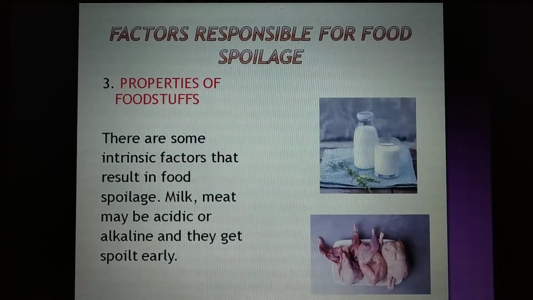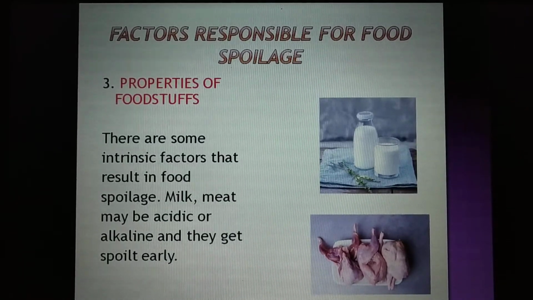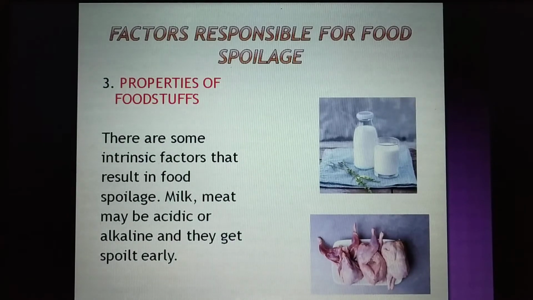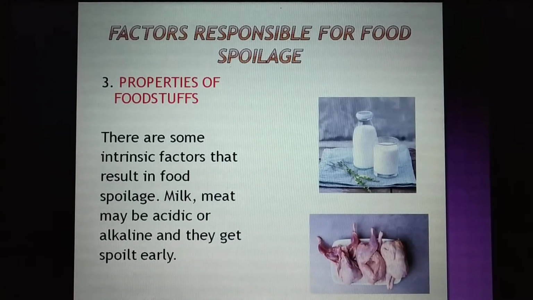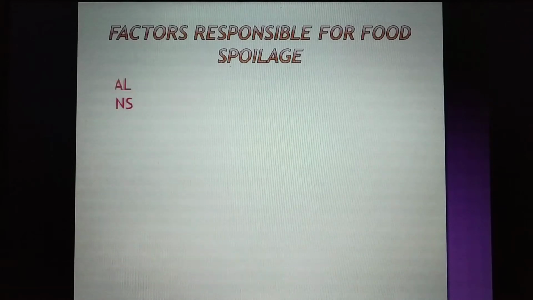There are some intrinsic factors that result in food spoilage. Milk and meat may be acidic or alkaline and they get spoiled early. So you need to properly boil the milk, or properly store or freeze the meat, in order to make it last for a longer duration of time.